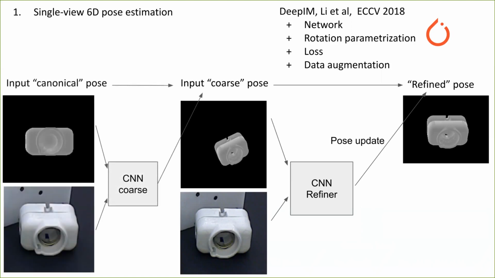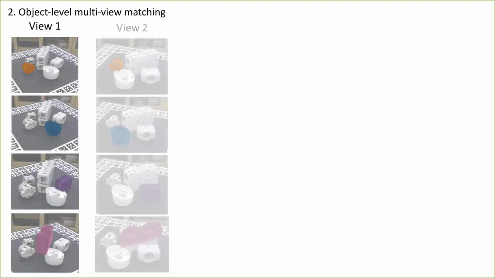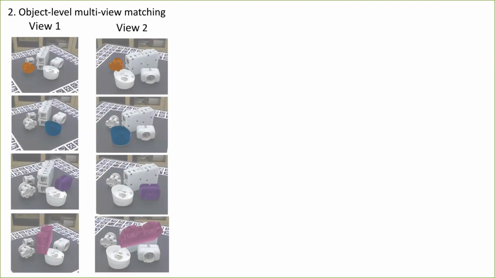We also use the same method to perform coarse pose estimation. This is done by simply providing as input to the network a canonical pose, which is the same at training and test time. We now describe our multi-view matching strategy. We start by considering one pair of views, view 1 and view 2. The candidates for each view are shown on the left, and we now describe one RANSAC iteration.